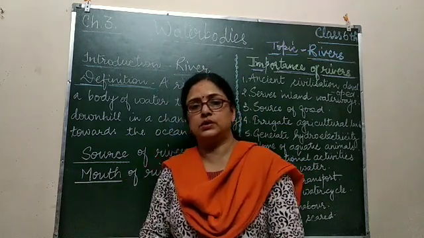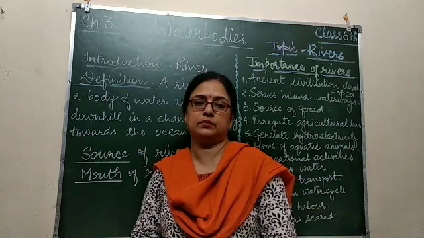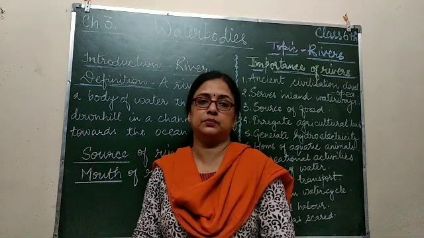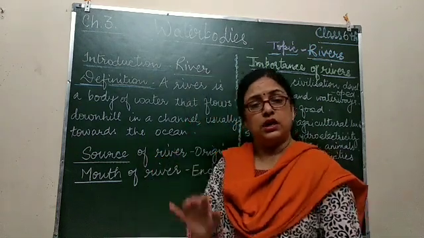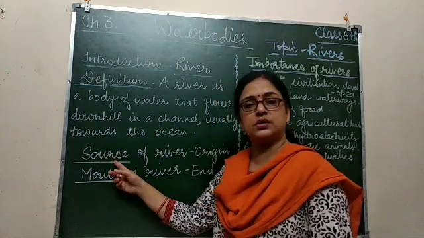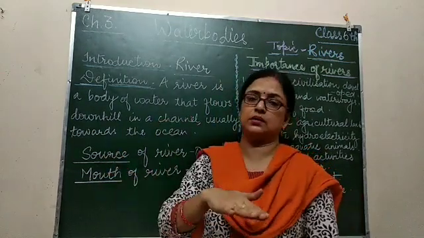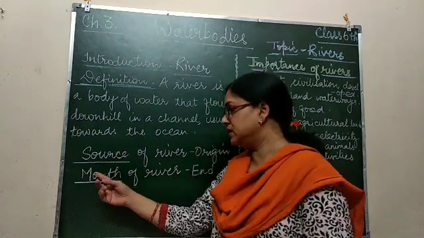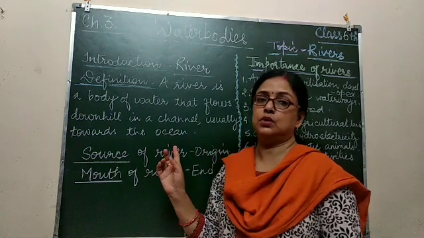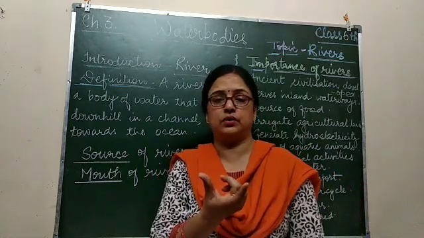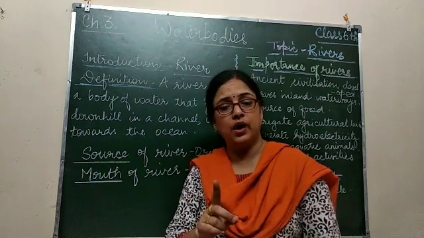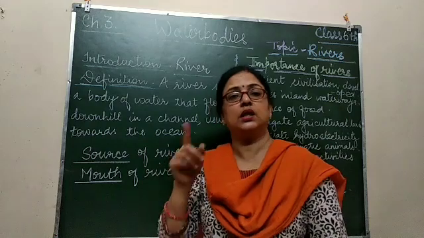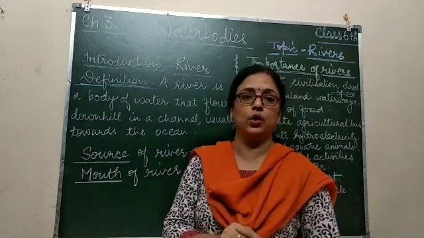Now all the rivers are different, but their characteristics are similar. The river begins at the source, follows a path which is called a course, and ends at the mouth. So what is the course of the river? A river comprises three courses: the upper course, the middle course, and the lower course.